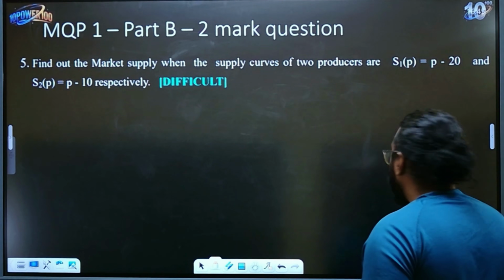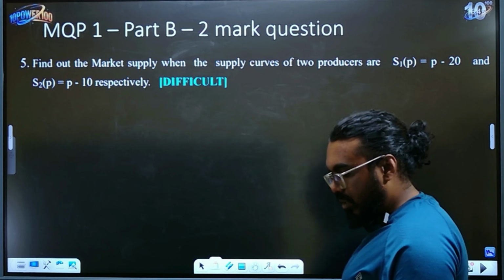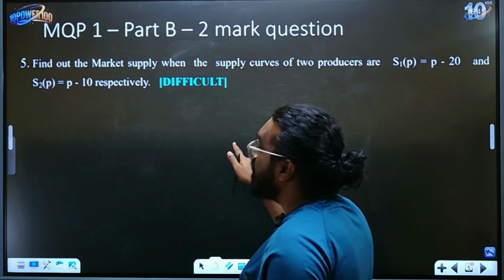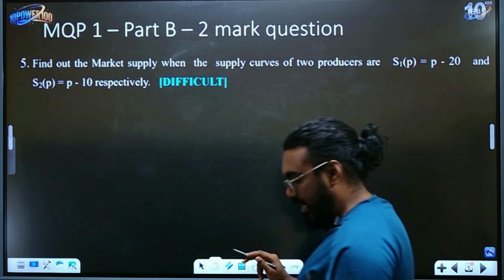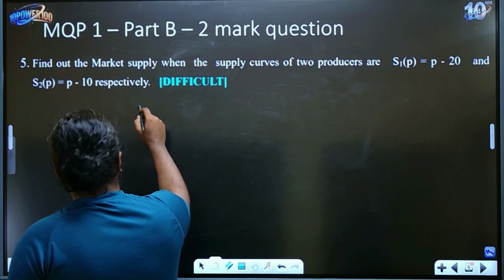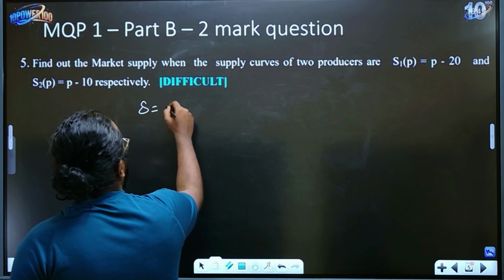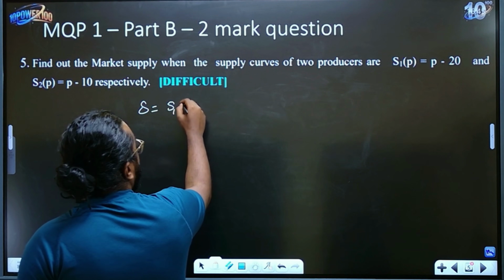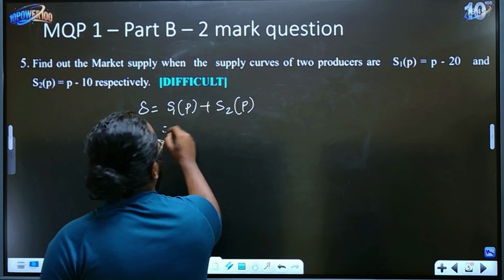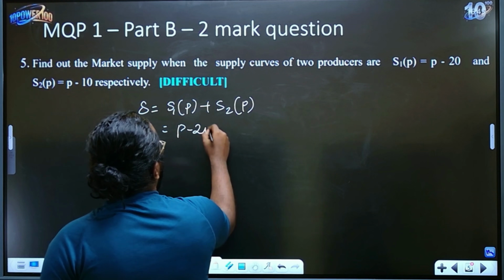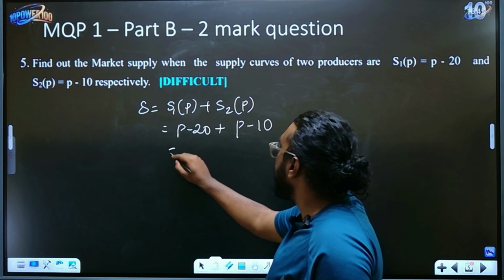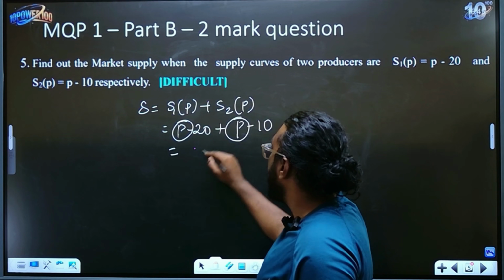Now let's move on to another question. Each question has come from your model question papers. Similarly, I have taken this question from your question bank. Again, very similar. You are supposed to find the market supply, which is nothing but S1P plus S2P. What is S1P? It is P minus 20. What is S2P? It is P minus 10. So add them. Again the variables are the same, so it is 2P.